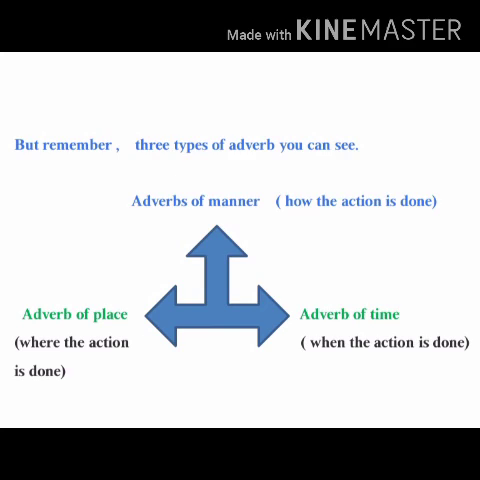Next is adverb of place. It tells us where the action is done, talking about the place. So for example, we can say, we were looking for you in every possible place. In every possible place deals with the place where the action is being done.